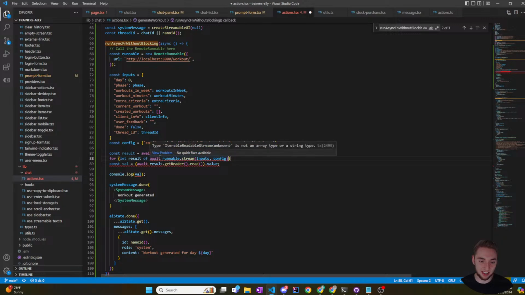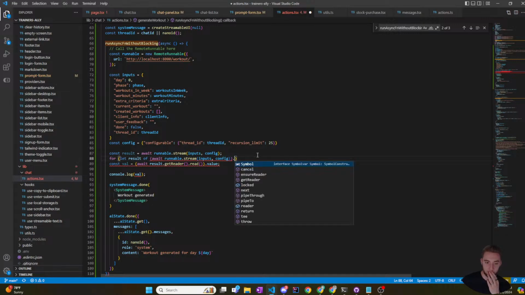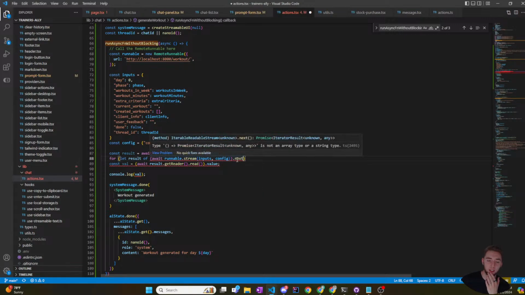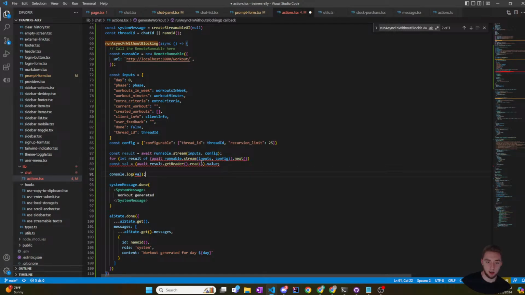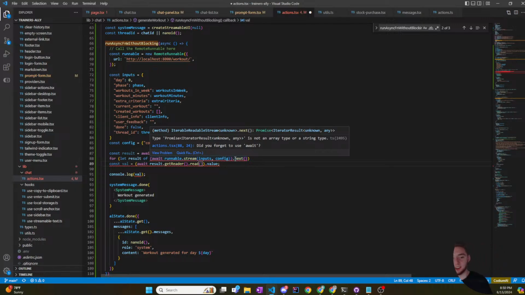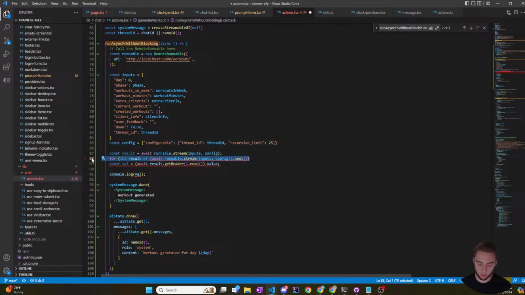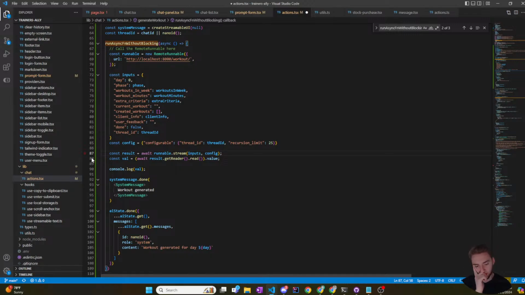Yeah, look, it's not an array type or a string type. I didn't think it would be, but I'm trying to think of how I'd actually convert that from my Python code to my JavaScript code here. It might be that I have to use the next function, because what does this return? It returns an iterator result. Man, how do I do this? I might be missing some documentation here.